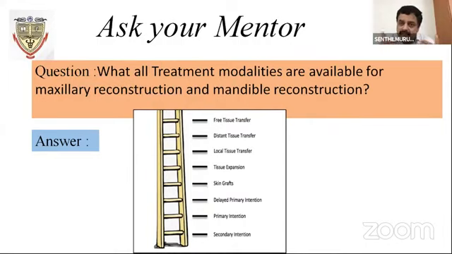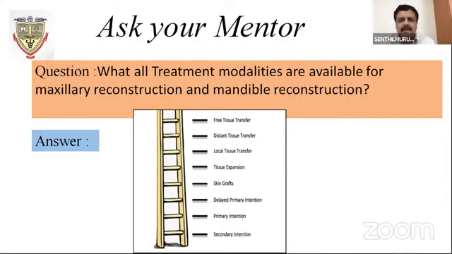Once again, even if the flap is planned and the simultaneous approach is happening, the frozen section may say you need some more tissue to be harvested from the leg, and that is a challenge. So you have to take more than what is required and keep that ready. Once the frozen section comes as positive or negative, based on that you transfer the flap.